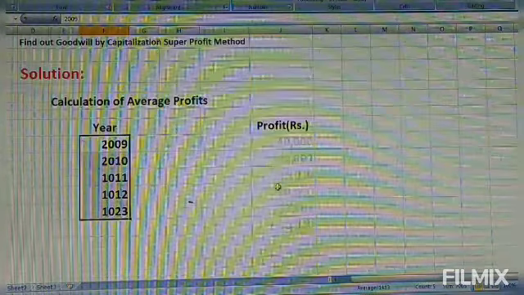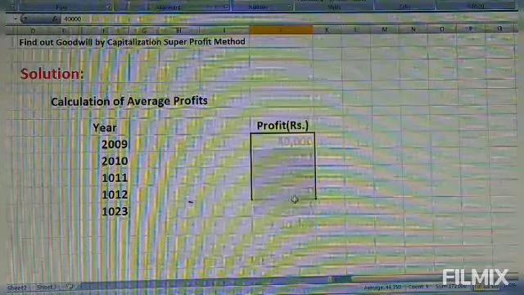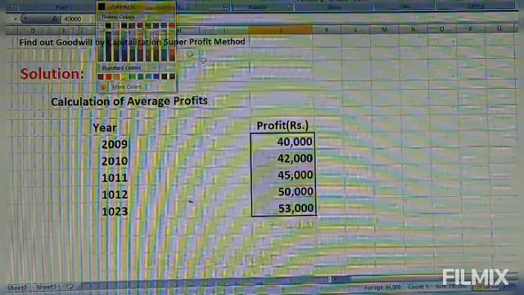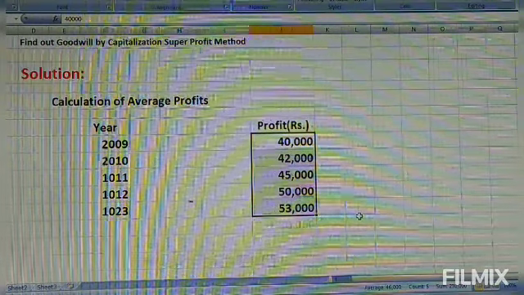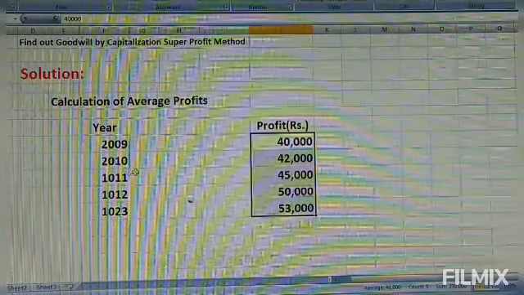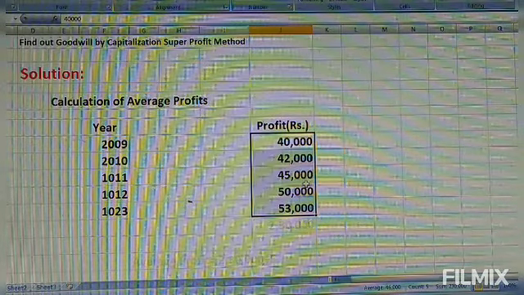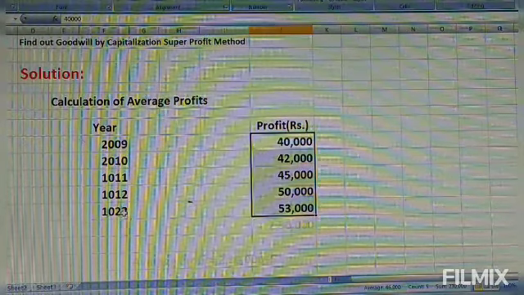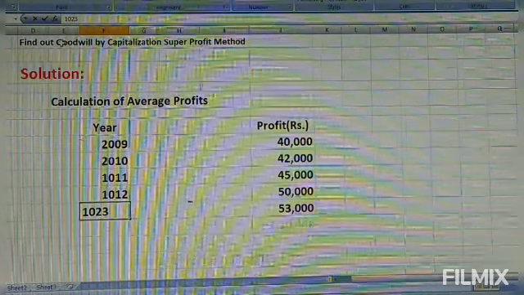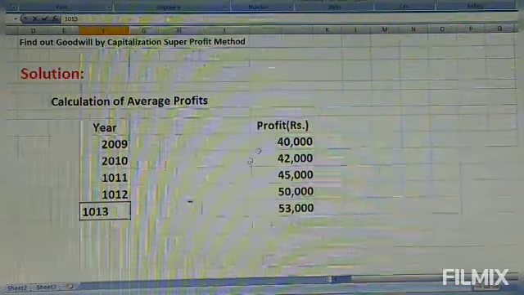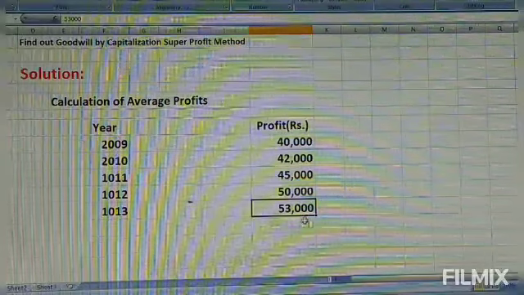We write all the respective profits again in the solution: 2009 40,000, 2010 42,000, 2011 45,000, 2012 50,000, and sorry, it should be 2013 53,000.